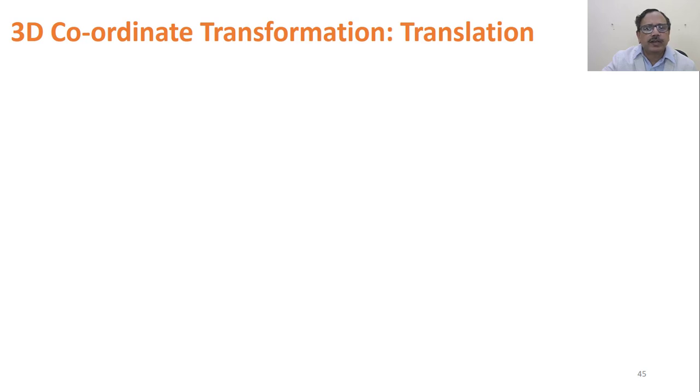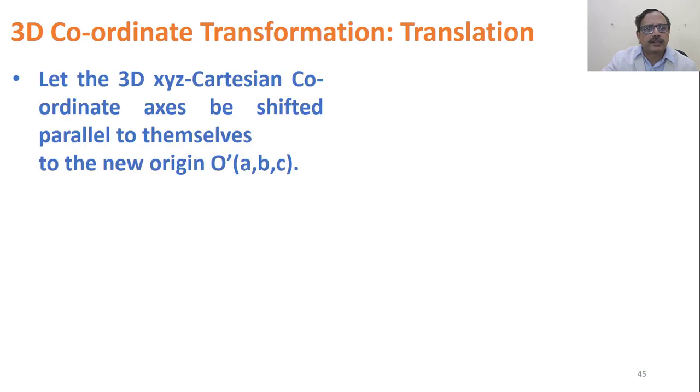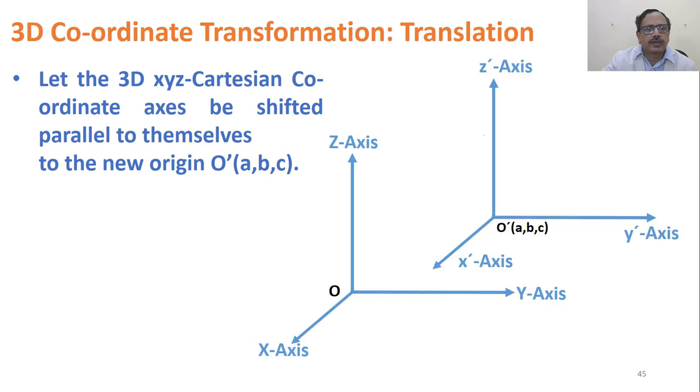3D coordinate transformation, which is translation. Let the 3D XYZ Cartesian coordinate axes be shifted parallel to themselves to the new origin O dash. So this is your X, Y and Z axis with the origin O. This has been moved, keeping the axes parallel to themselves, to a new origin O dash (A, B, C).